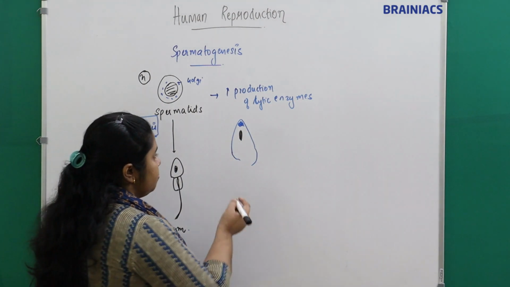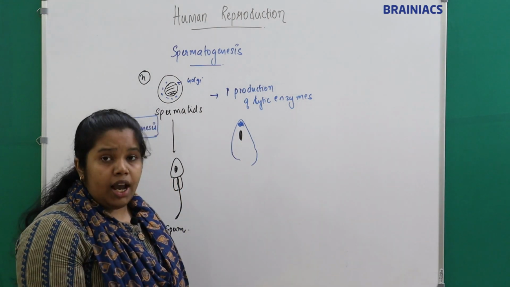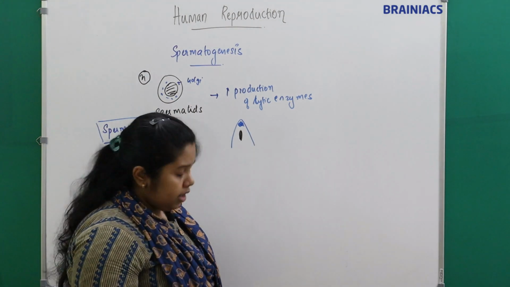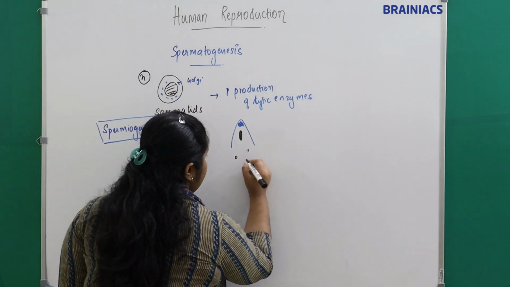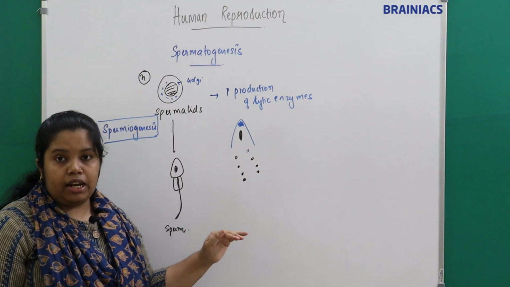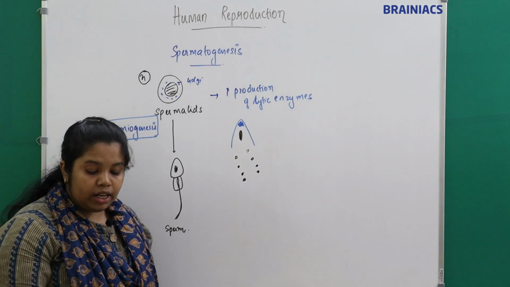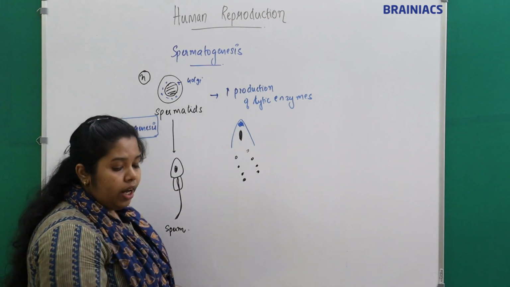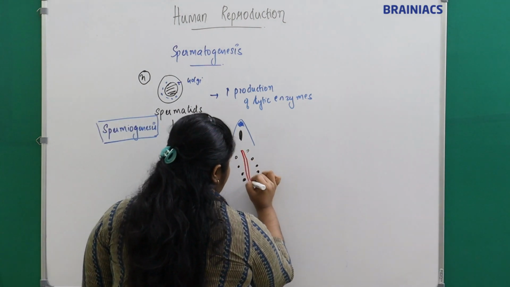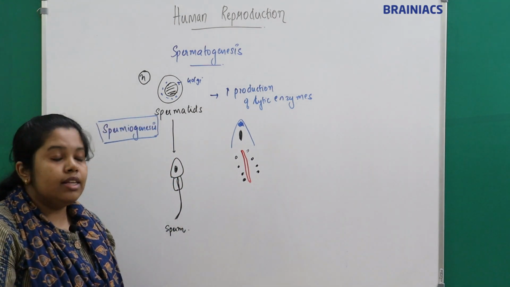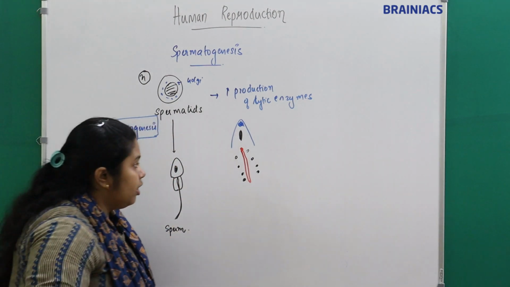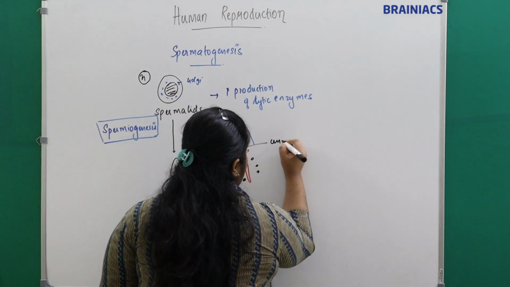Then what happens? The mitochondria start to get arranged in the cell around an axoneme, or axial apparatus of the cell. From where is this axial apparatus produced? This axial apparatus is produced from the centriole of the cell.